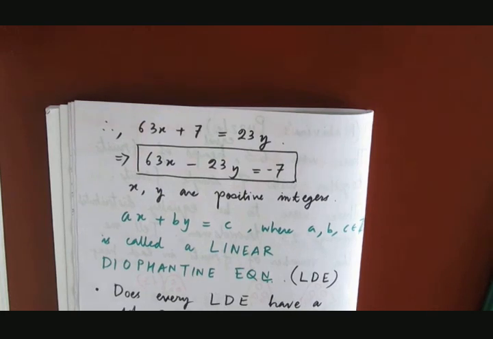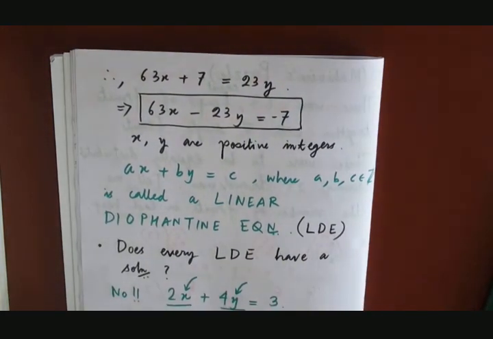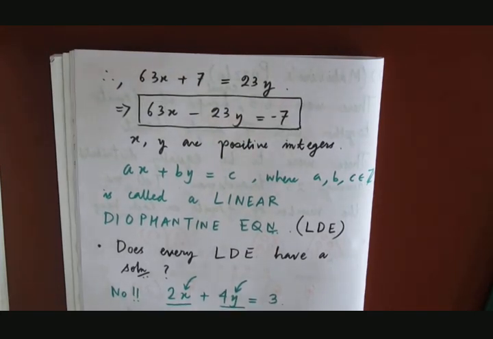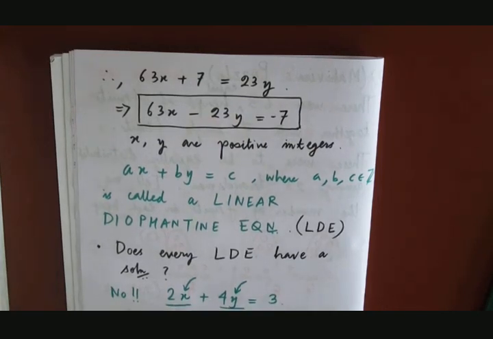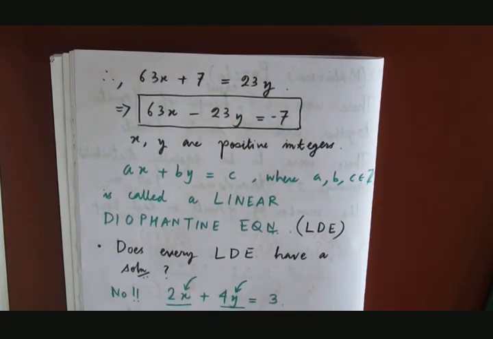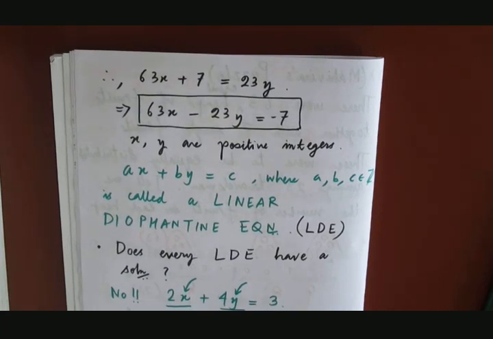Got my point? Now the second question. Under what conditions will an LDE have a solution? So this is the second question, right? Like, not all LDEs have a solution.